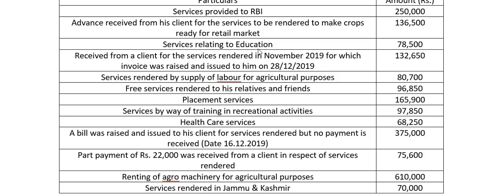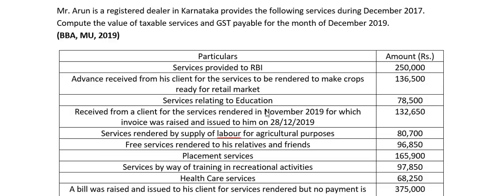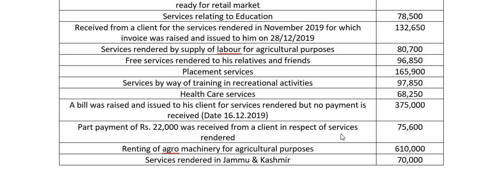Service was rendered in November 2019 and we are finding out the taxable turnover for the month of December 2019. That means this information has no significance for us at all. Why? This will already be included in November 2019 data. If we take it again in this month, we will be paying tax two times. It should not happen, so we will ignore that.